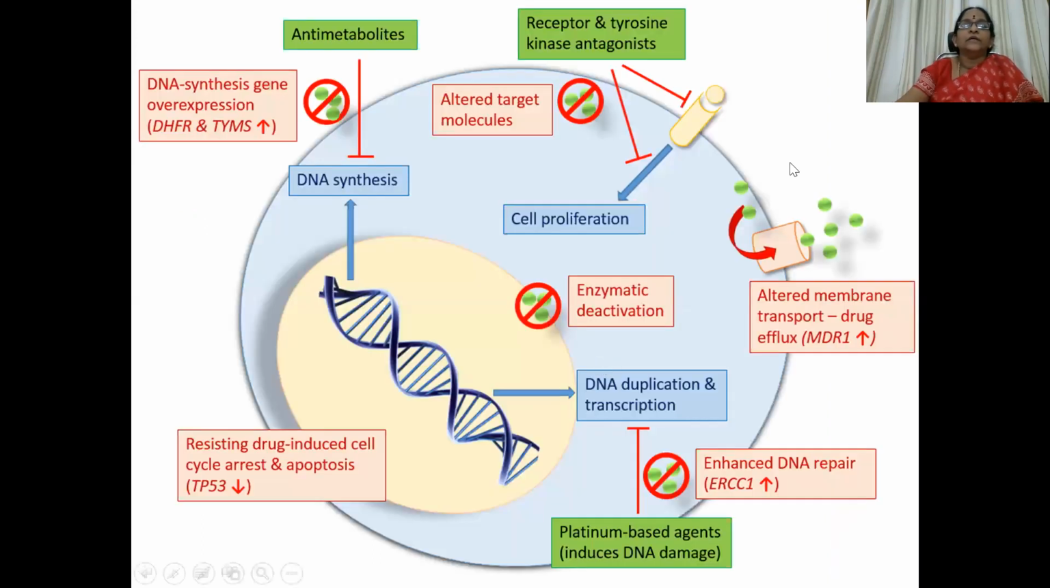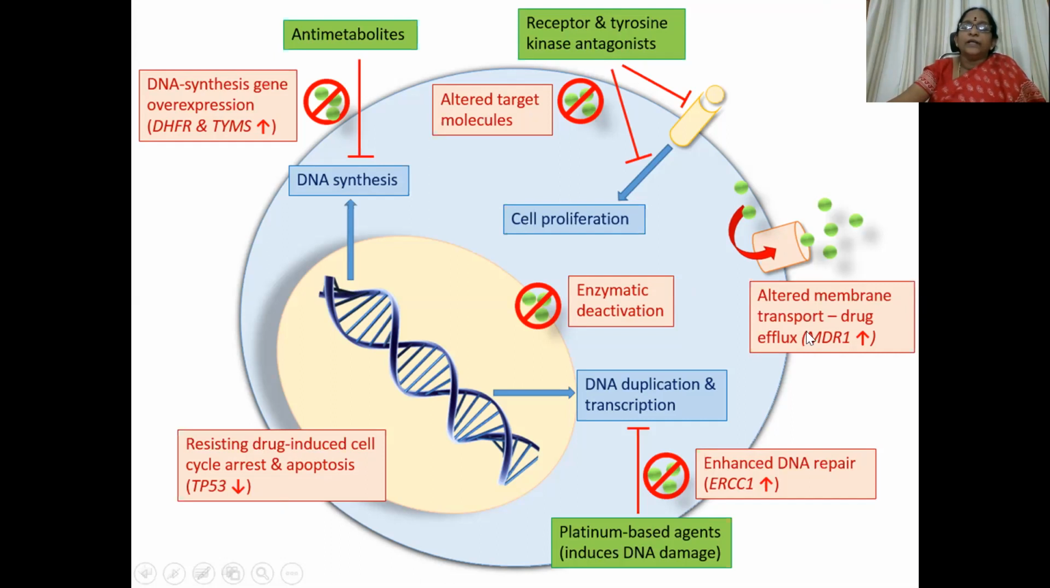So here you can see various sorts of resistance mechanisms. One is antimetabolites, which act by DNA synthesis inhibition, so DNA synthesis gene overexpression gives rise to resistance. Receptor and tyrosine kinase antagonists act on cell proliferation, so altered target molecules can also develop resistance. Then enzymatic deactivation, and resisting drug-induced cell cycle arrest or apoptosis, is another mechanism of resistance development.